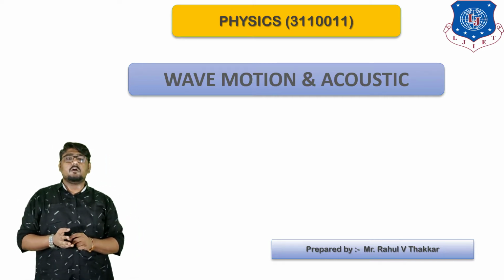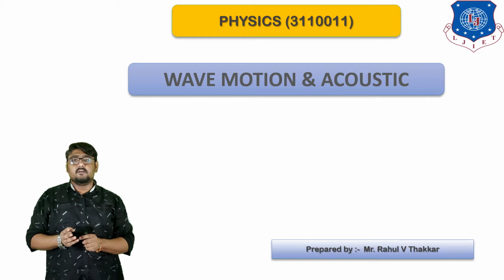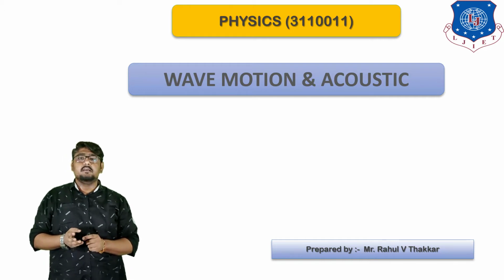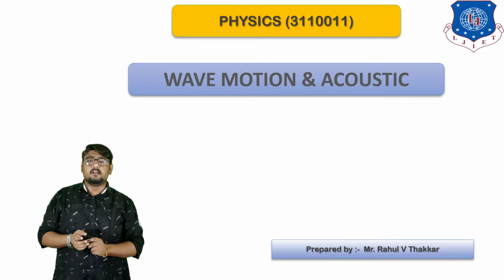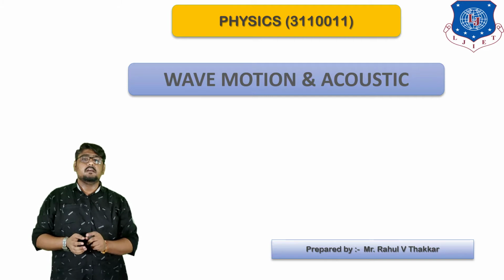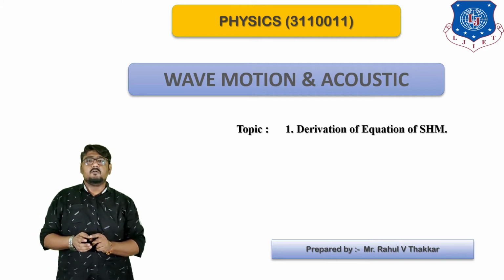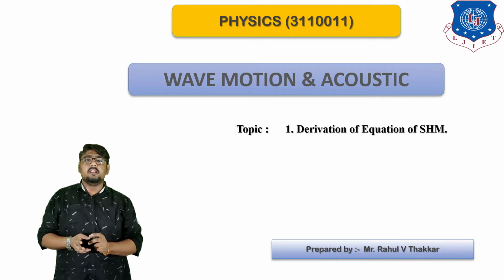Also, we have studied the topics such as factors affecting the acoustics of building and its remedies, and simple harmonic motion.